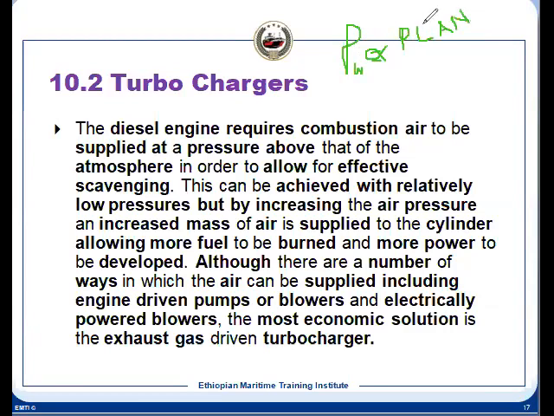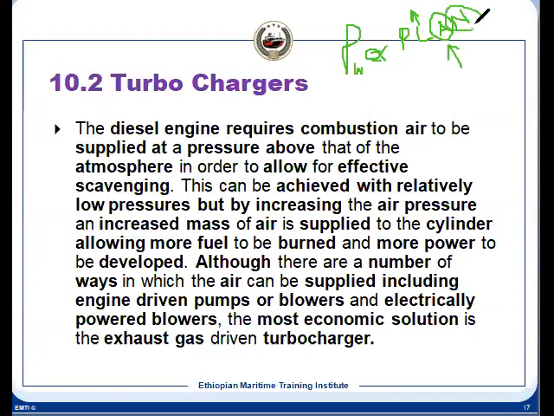What is P? P is the mean effective pressure. What is L? Stroke length. A is the cylinder area, the bore area. N is the RPM. Suppose we increase L, that is, we make a super long stroke, we increase the power. We increase A, that is the engine bore, the power will increase.